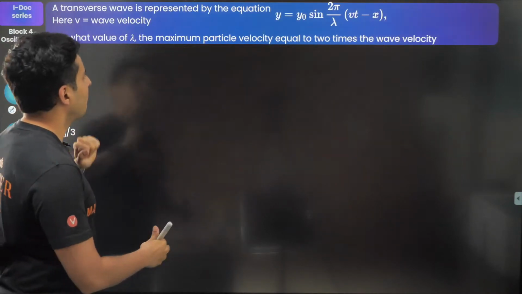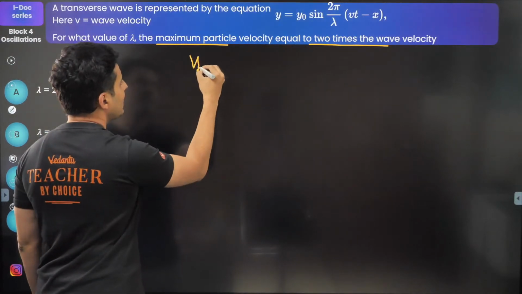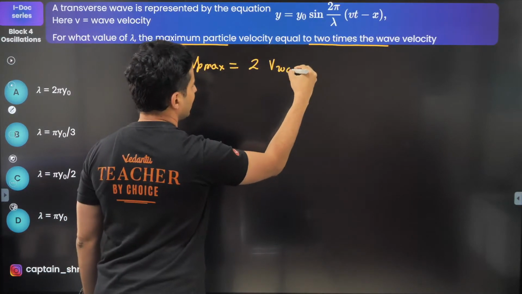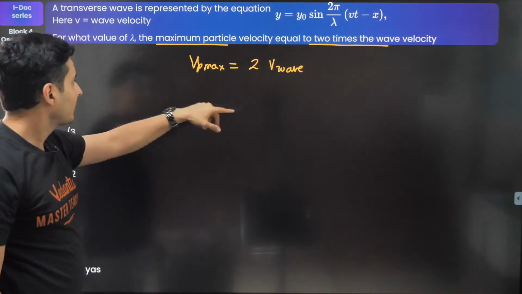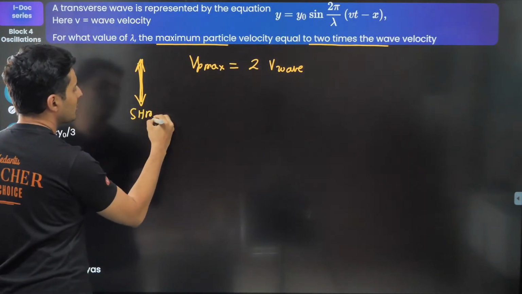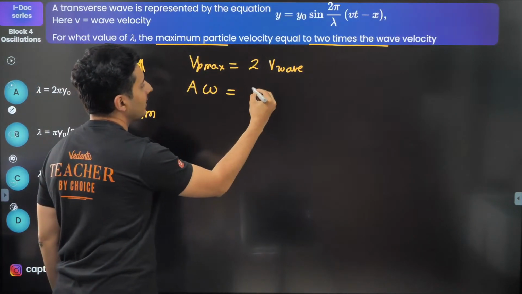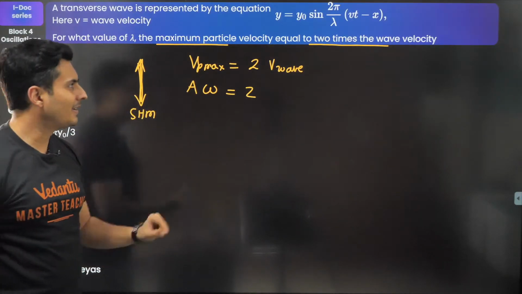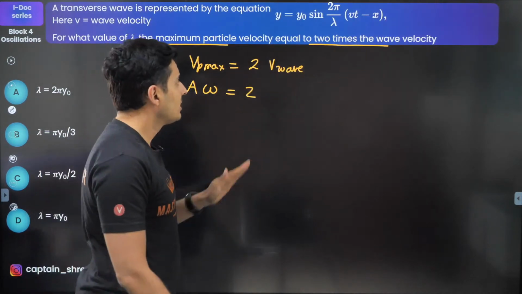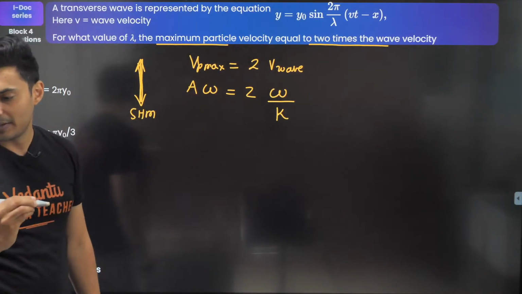So how do we do this? Maximum particle speed is equal to 2 times the wave speed. Vp max is 2 times the wave velocity. There are two different things here. The particle goes up and down like a simple harmonic motion. In SHM, the maximum speed is given by amplitude into omega. Wave speed is completely different. For a wave which is traveling, the wave speed is given by omega by k. Try to recollect, this is the speed formula.